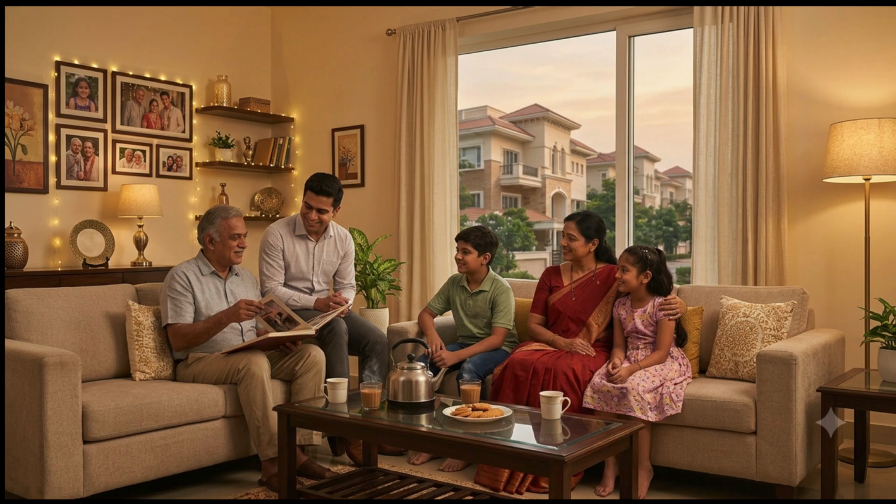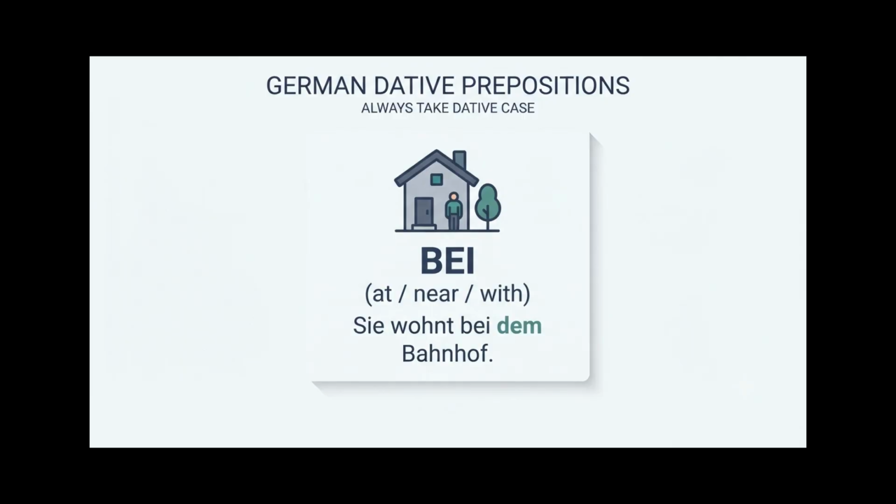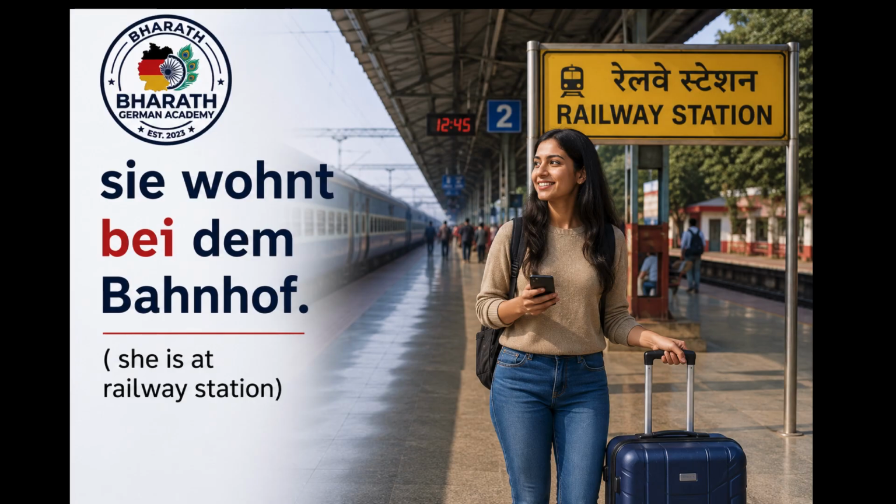Okay. So how to remember? There is a tip. If you are at or near or with someone, you must use bei. So don't forget, it's a very simple thing. If you are being at someone's place, or near something or someone, or with someone, that is when you use bei. We will see more examples. If you practice and read more examples, you will be able to understand and remember.